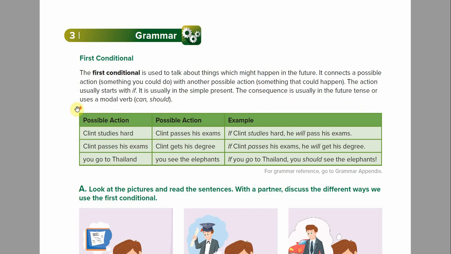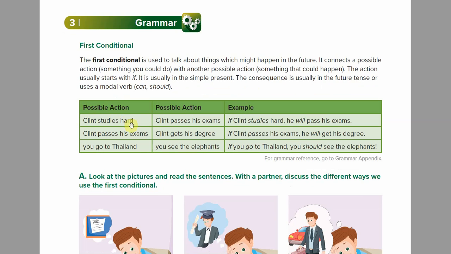Here are some examples. So here we have a possible action, Clint studies hard. The other possible action, Clint passes his exams. So you put them together. If Clint studies hard, he will pass his exams. Very good. So this is the simple present and this is the future.